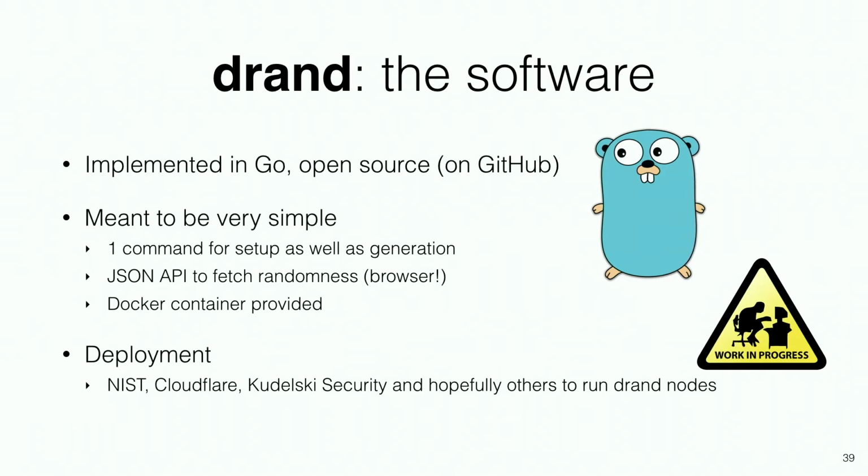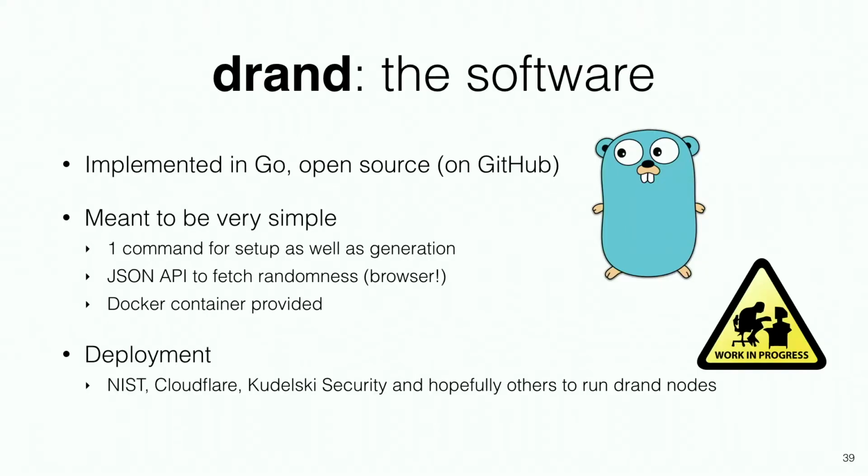So where we are with the deployment, we actually have an implementation in Go. It's open sourced. Our aim is to have a very simple system to use, both to participate and also for the users. Ideally, we would like it to be a one-step command where you can just fetch randomness the same way you can fetch the current time from NTP servers.